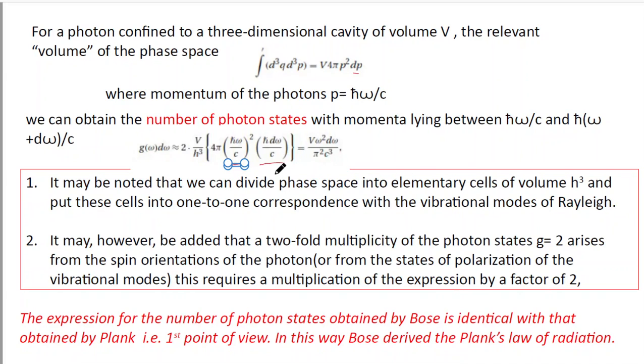Now we have introduced two extra terms. The first thing is that we have multiplied the expression with 2, and secondly we have divided the expression with h cube. So why is it so? The main thing is that we are calculating the number of photon states.